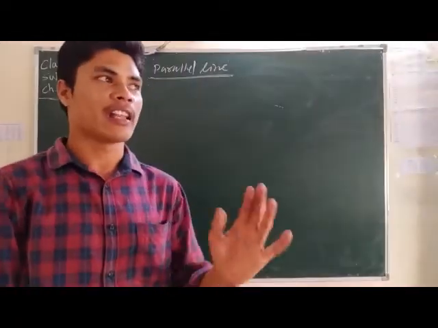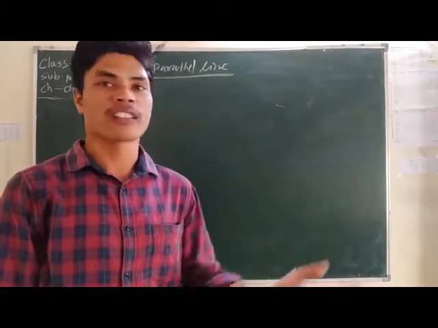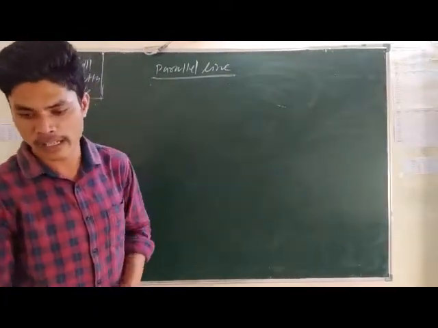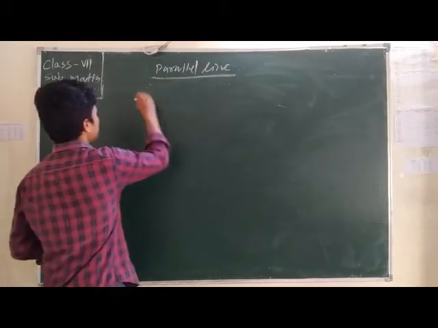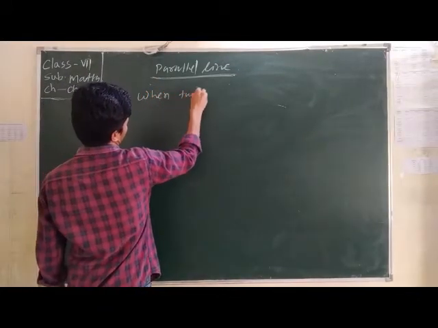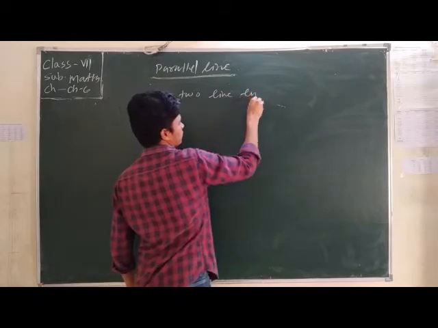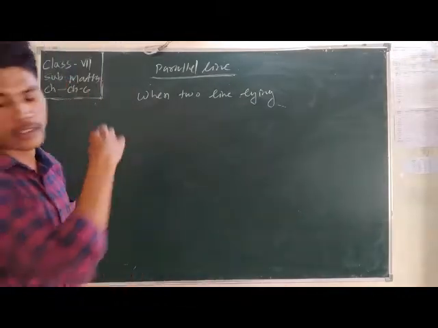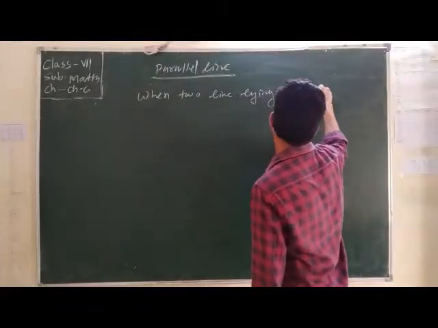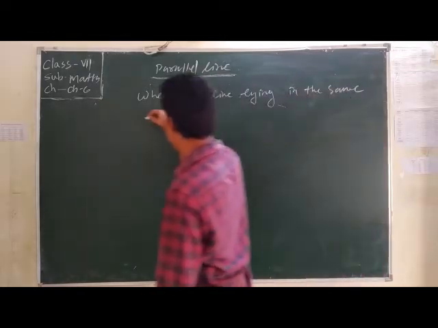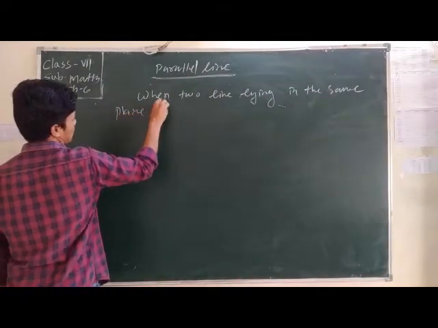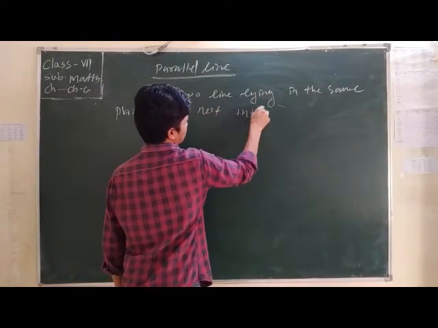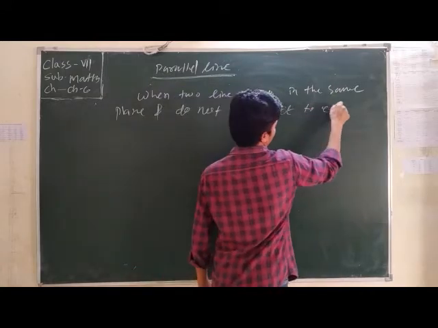Parallel means what? Parallel line means two lines can extend in both directions, but they cannot intersect to each other. That means what is parallel lines? When two lines are laying in the same plane and do not intersect to each other.